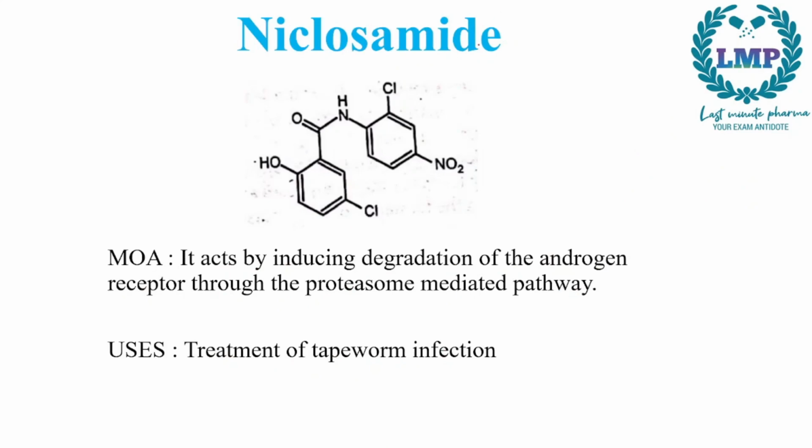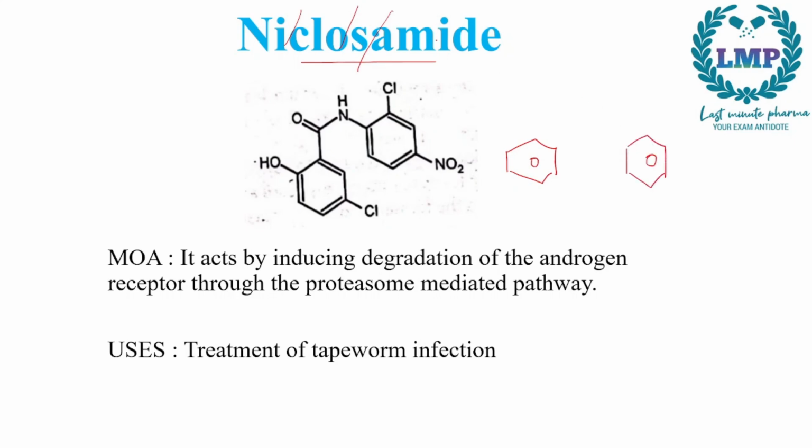Next we have niclosamide. In niclosamide, as we know, it is a nitroderivative. So what we will do is we will take a benzene ring, and we will give it a nitro group. It's niclosamide, so niclo and then an amide. So what we'll do is we will draw two benzene rings in the start.